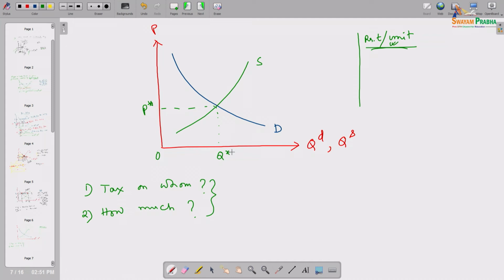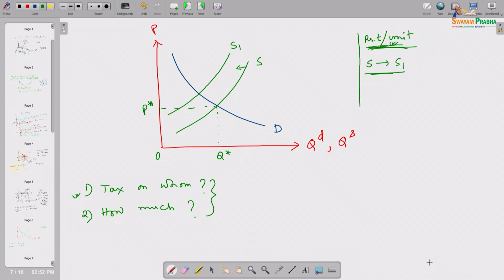Now, suppose government imposes this tax on the sellers, the suppliers, by rupees T per unit. Then the supply curve will shift leftward, say from S to S1.